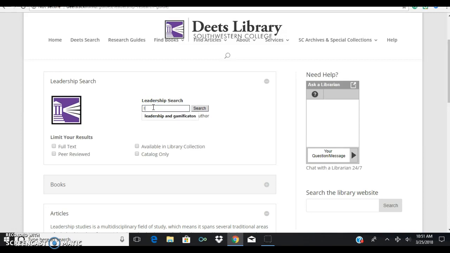is we're just going to type in leadership, because again, you're just sort of exploring. If you found something in Google, you can put in another keyword that is required later on. It's up to you. You do want to have full text because you will have to use one of the articles. And right now we don't need peer-reviewed. You will need that again later on. This is just the initial exploration.